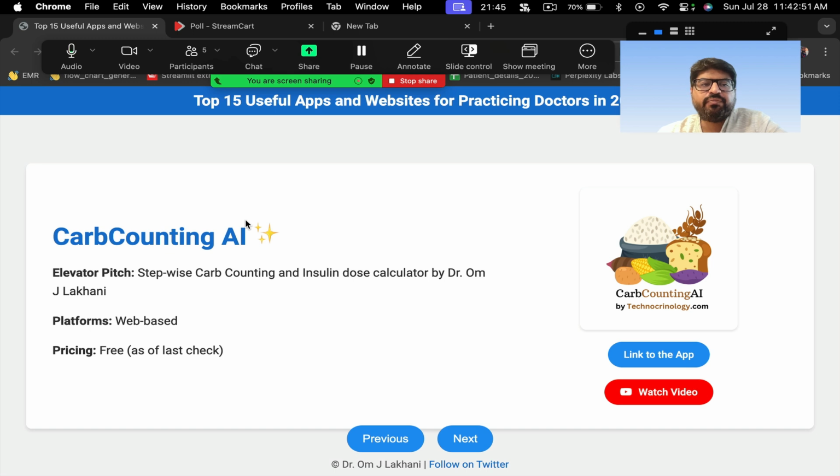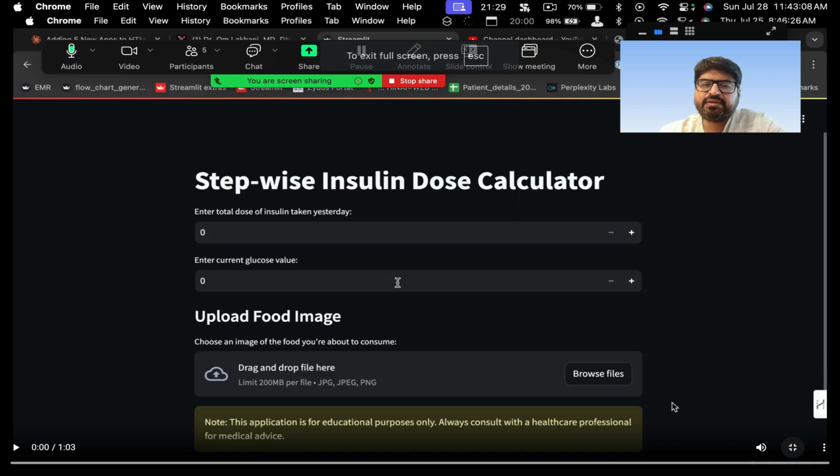Again, it's an AI-based system we have made called Carb Counting AI. Since I commonly come across type 1 diabetes patients, one of the problems you face is that type 1 patients don't know how to do carb counting and don't know how to calculate insulin dose. So we have made this Carb Counting AI app. It does a step-by-step process of helping patients do carb counting.